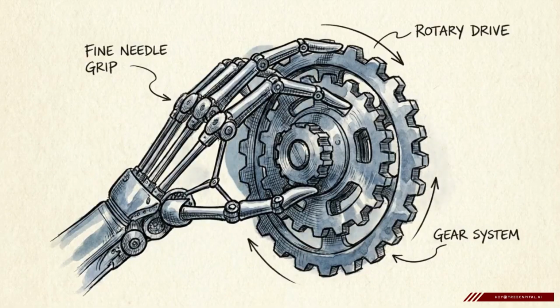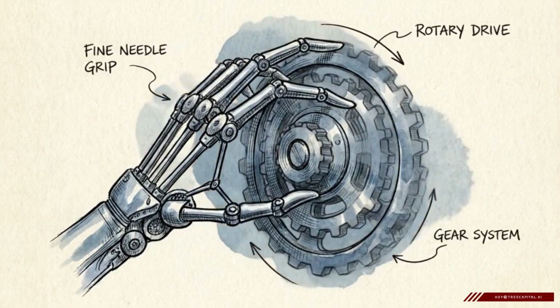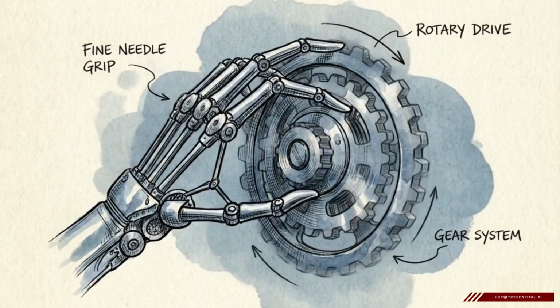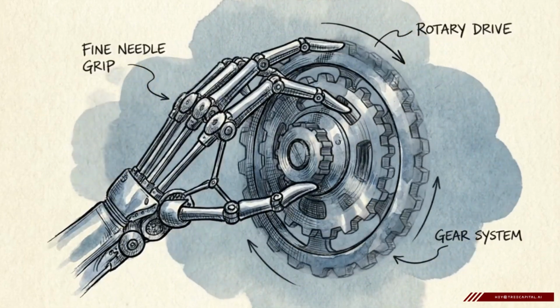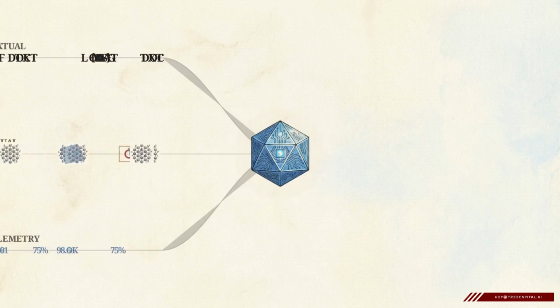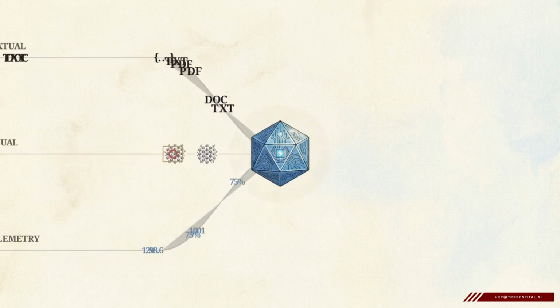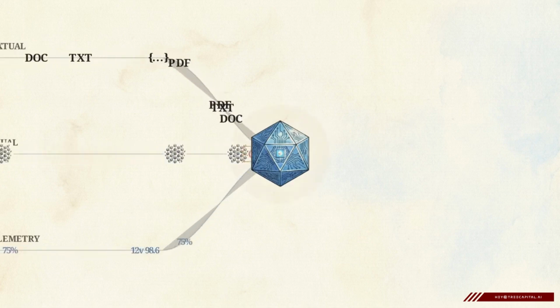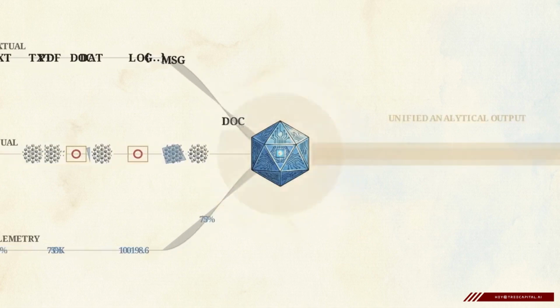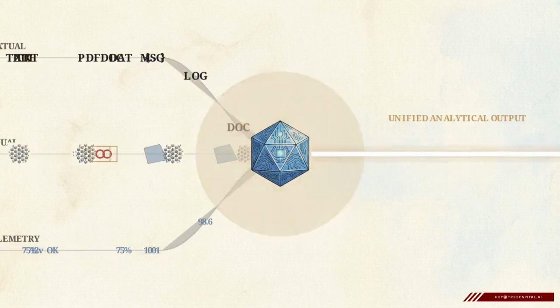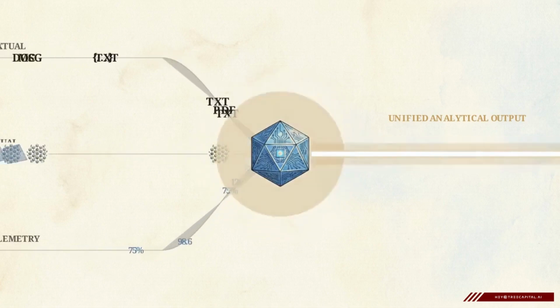To handle these industrial challenges, artificial intelligence requires a functional anatomy that allows it to interact directly with both the physical and digital world. This anatomy begins with senses. Through late fusion multimodal processing, an agent ingests diverse data types simultaneously. It analyzes text documents, medical images, and live numerical telemetry, processing them within a single, unified analytical space.